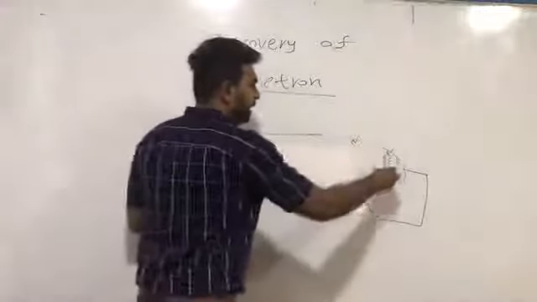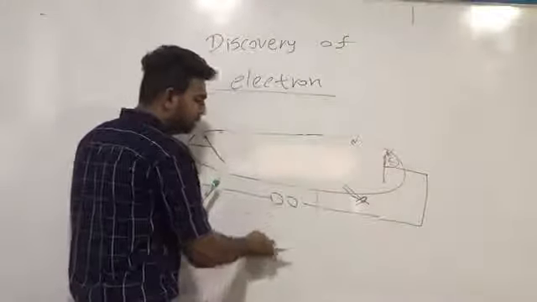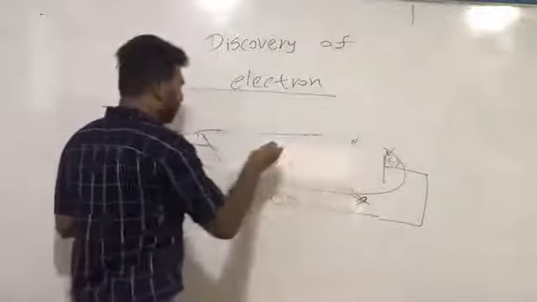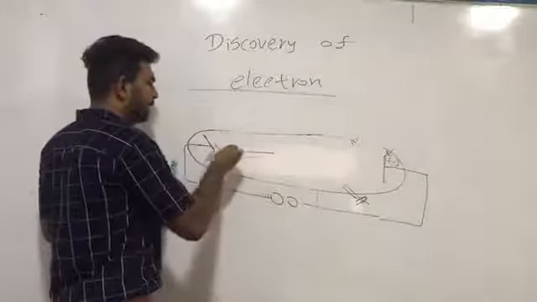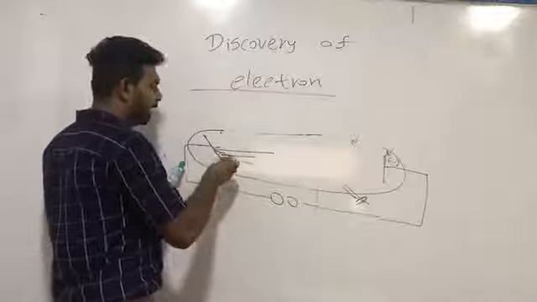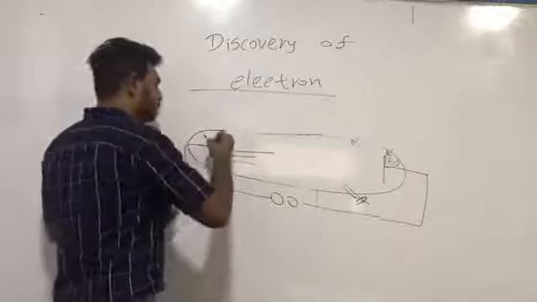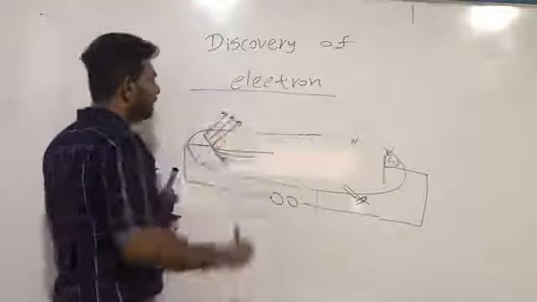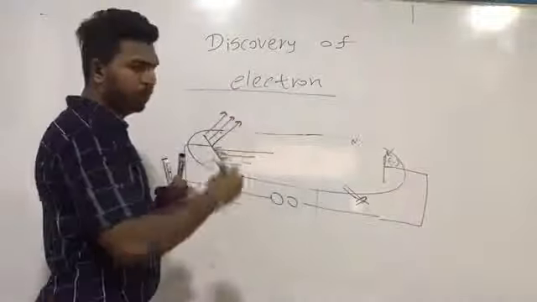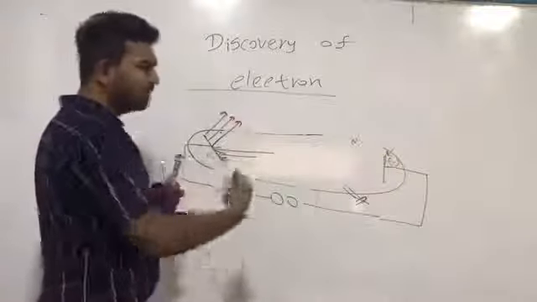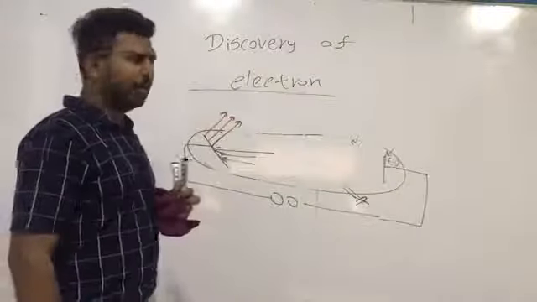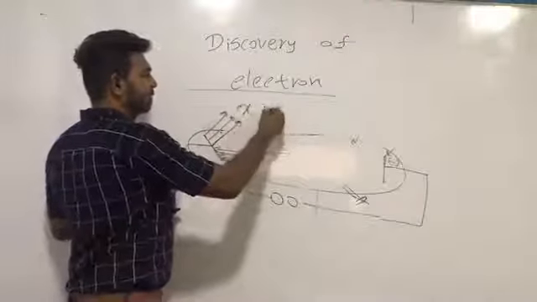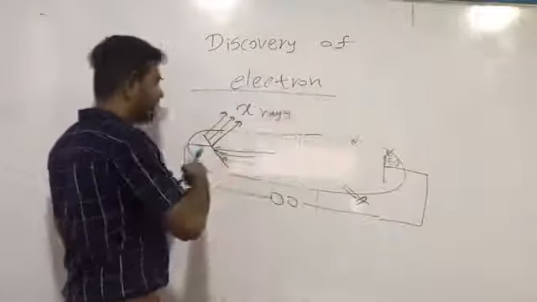Then he increased the voltage, and he observed that when cathode rays collided with this inclined anode, he observed some new rays from this cathode ray tube. Since these are unknown rays, he called these rays X-rays.